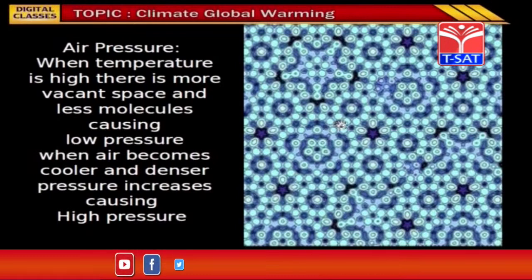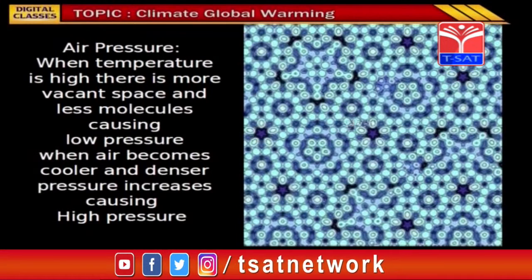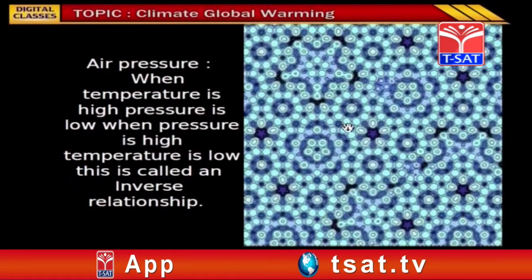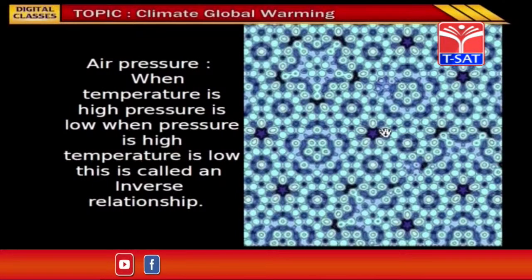Children, you can see a few vacant spaces in the molecules here. So when there is vacant space in the molecules, low pressure occurs and the air becomes cooler and denser. When temperature is high, pressure is low. When pressure is high, temperature is low. This is called an inverse relationship.